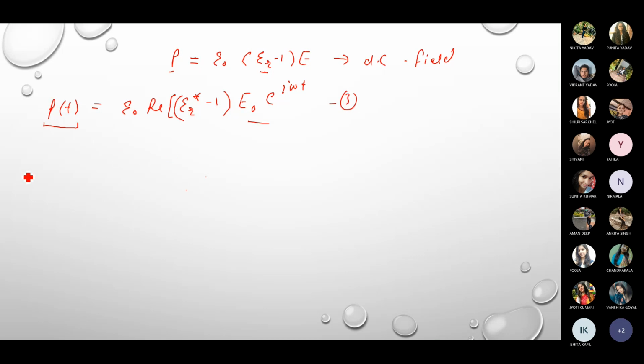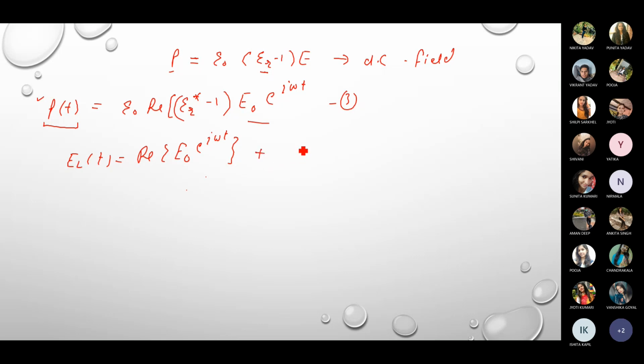So ELT is equal to, we are just putting the value of PT in equation number 1, so ELT is equal to the real part of E naught exponential iota omega t, because in the first equation we have Et over there. So Et we have to take as the AC field, and the real part of the AC field is this one. Plus